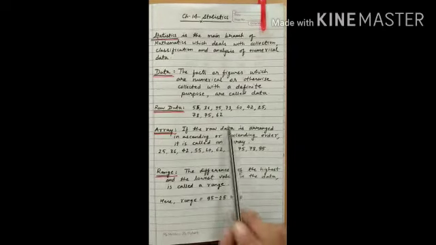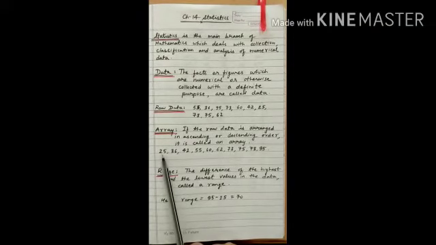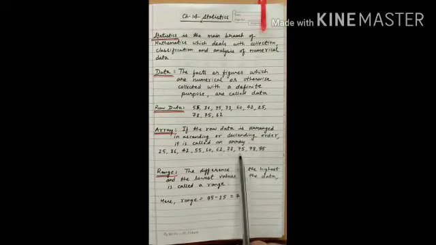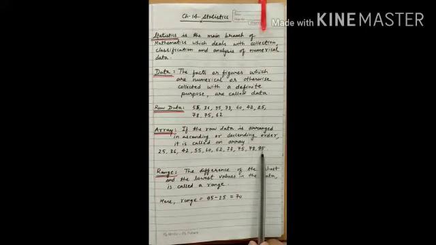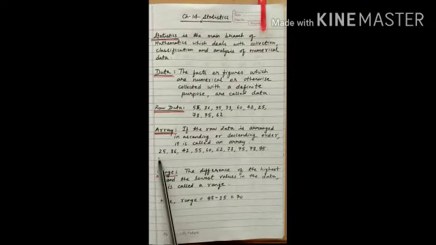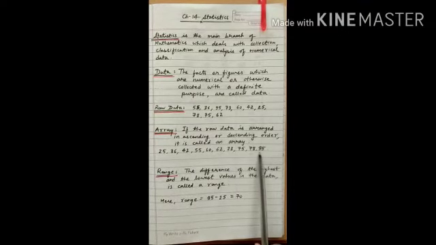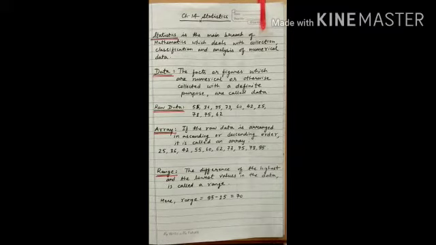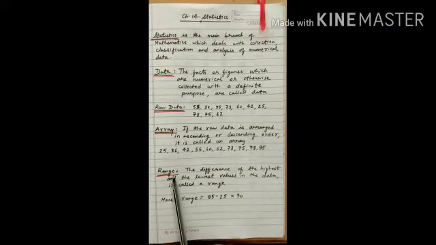So the given values you can see are arranged in ascending order: 25, 36, 42, 55, 60, 62, 73, 75, 78 and 95. So when we arrange the given values in ascending or descending order, that makes an array. Now the last one is range.